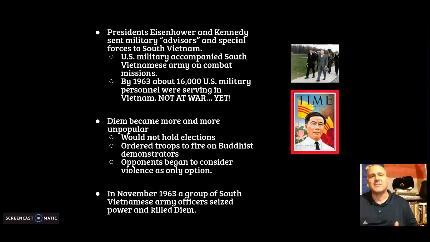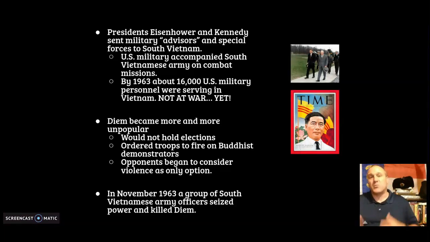And in 1963, about 16,000 U.S. military personnel are serving in Vietnam. This is not the full-fledged Vietnam War that we know. We are starting off this war very, very slowly. This whole group of advisors goes in there to help aid and train the South Vietnamese army. So this is not war yet.